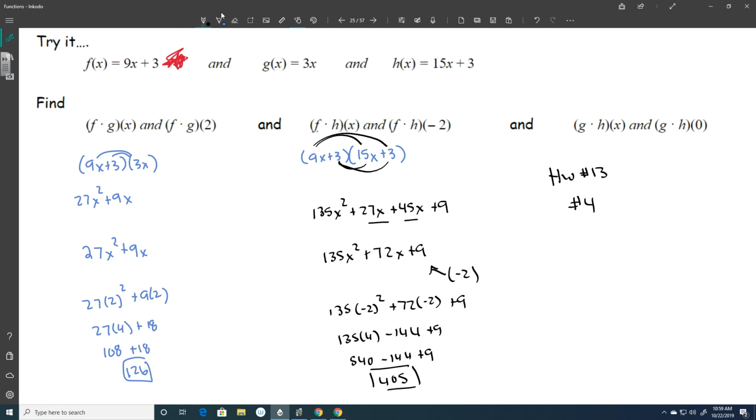It's going to look like this, except I don't think it has you plug in the answer. I think it just has you multiply them together and give them the function. You're not going to actually plug anything into the function. You're just going to find the function. Okay. When you're done with number 4, you've got the rest of the homework that you need to work on today. There will be a quiz when you come to class next time.